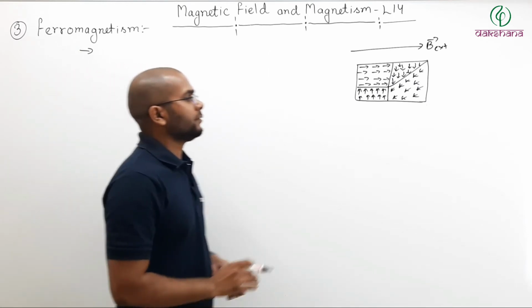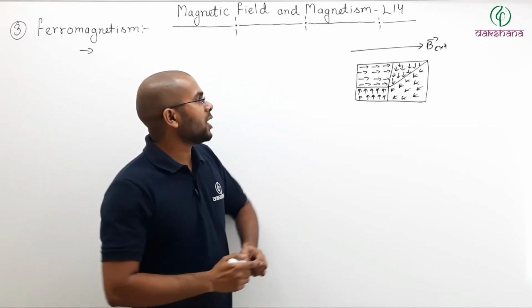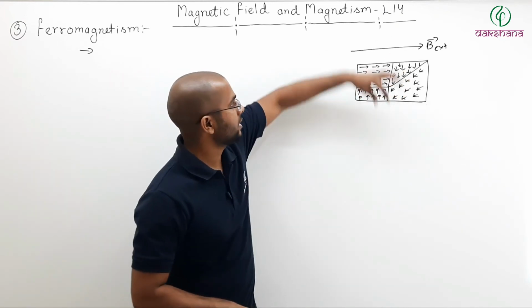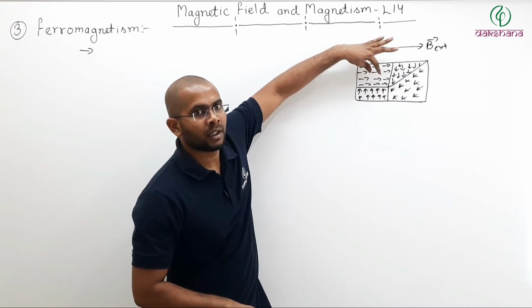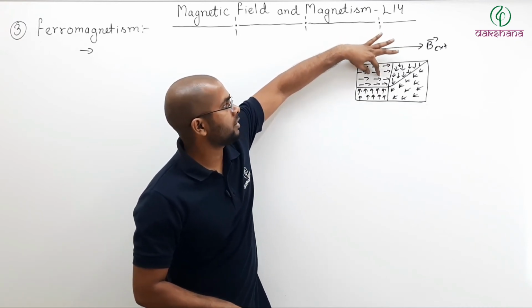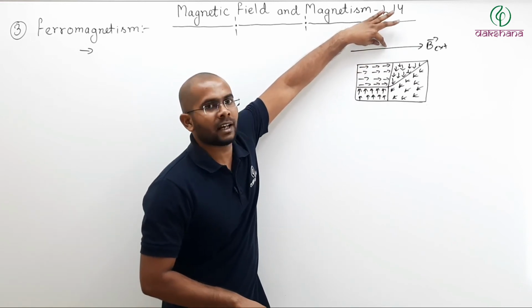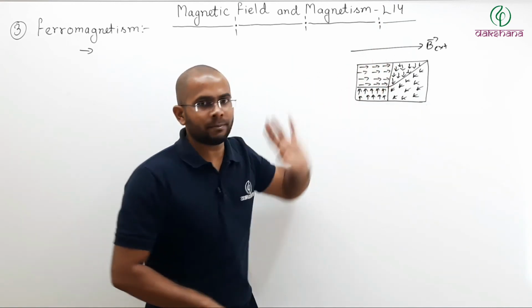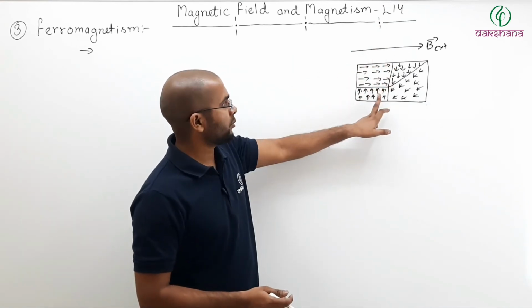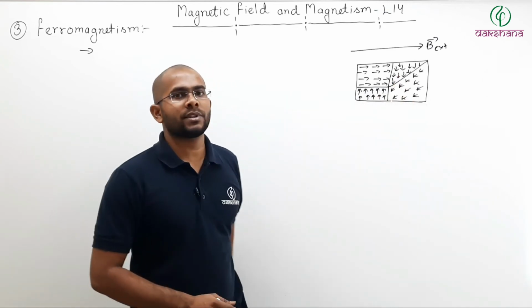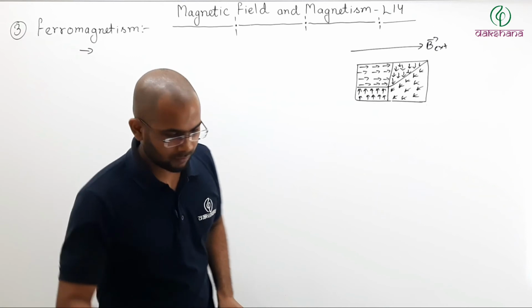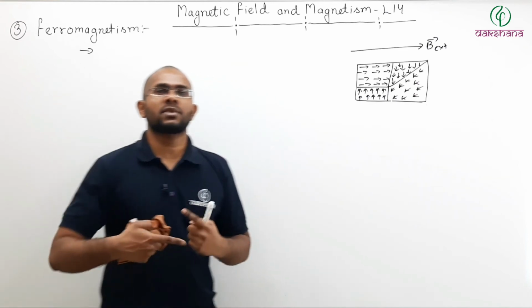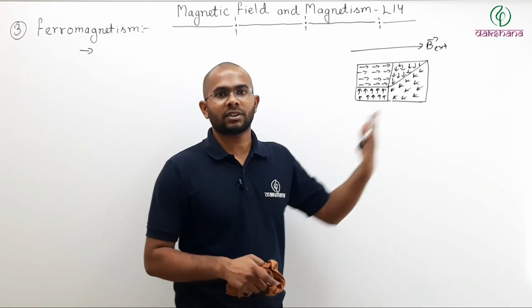Now in case of ferromagnetic materials, some of the dipoles are already in the direction of field. For example, in this case, if you say that all the atomic dipoles in this domain are already in alignment with your external field, then there is no need to disturb them. But in this domain, in this domain, in this domain, dipoles are in the other direction. Now what will happen? Dipoles from these domains will rotate themselves in order to align with the external field.